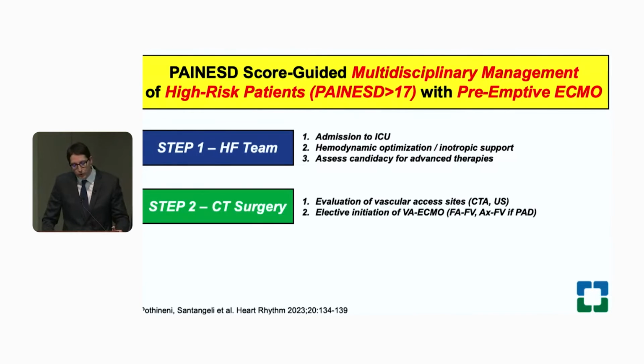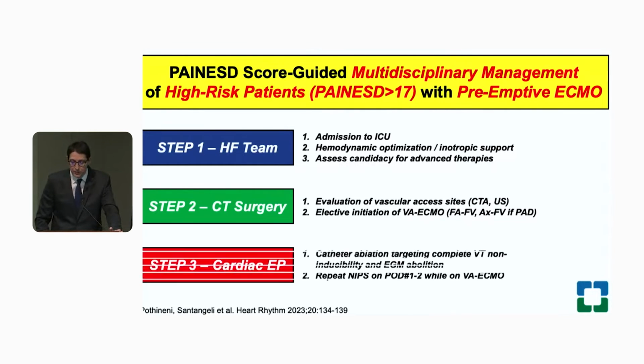CT surgery then implanted VA-ECMO prophylactically before decompensation happened. We evaluated vascular access sites with CTA and ultrasound, and we had elective initiation of ECMO, either from the femoral artery to femoral vein, or in patients with PAD, from the axillary artery to the femoral vein. And then we went for the ablation procedure.